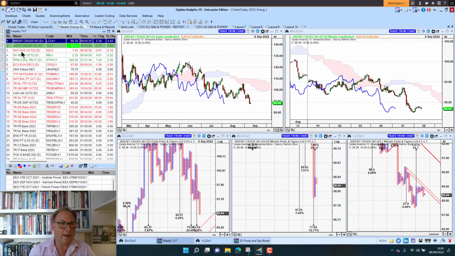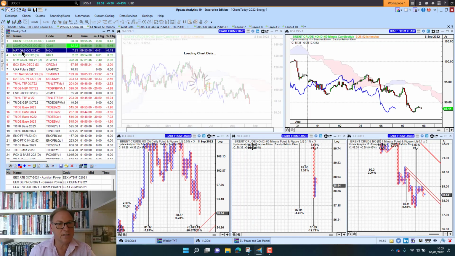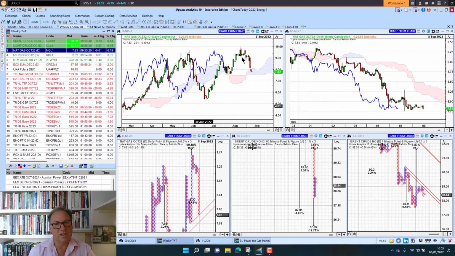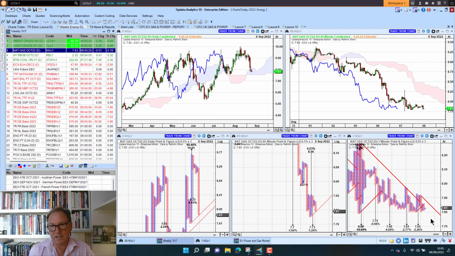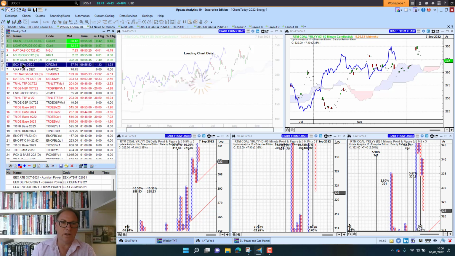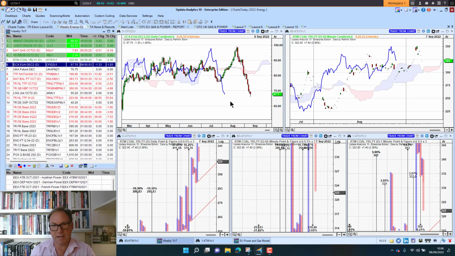So looking at US nat gas, that's looking a little bit weaker. Really just hit that resistance at $10, but still above the cloud there. We've got downside targets, hence we were negative this morning. We've got lots of downside targets. So bearish today, but bullish long term, and that's resolving the trends. Coal looking very strong indeed, still nudging that 350 level on API2. Emissions looking very bearish, back below 70.